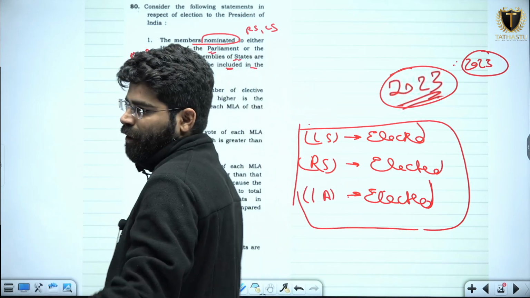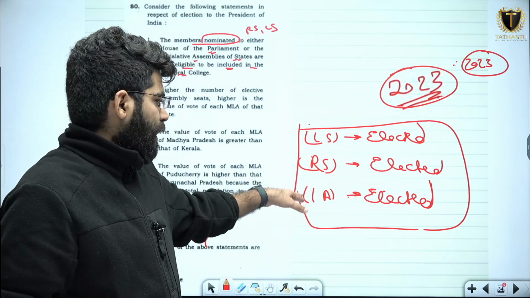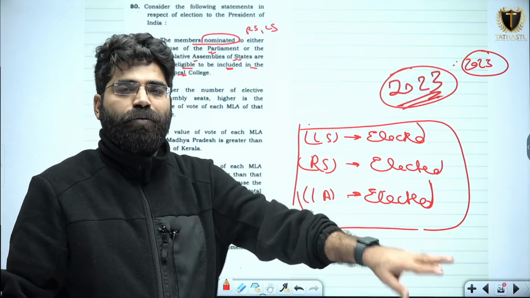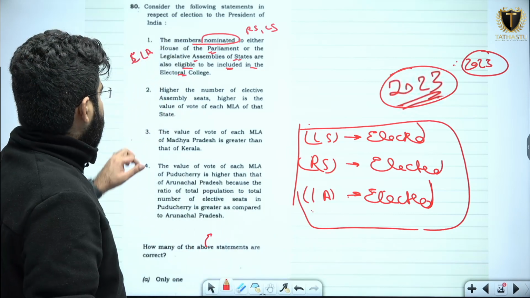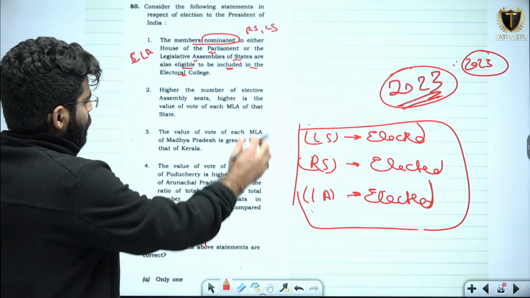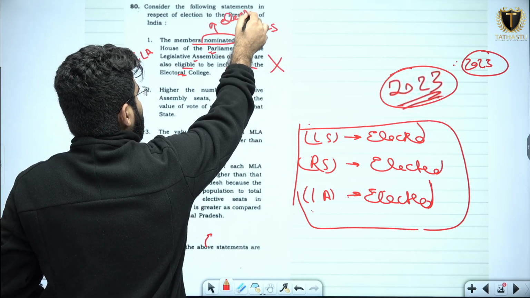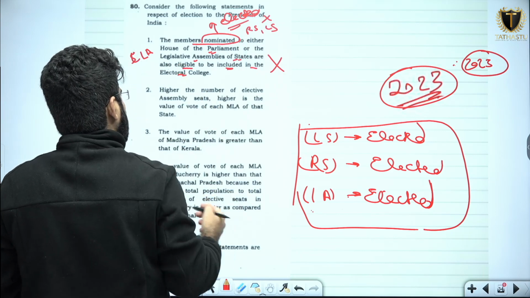Never get confused. It is only the elected members of both houses of the parliament as well as the legislative assembly of the state. So this statement, the members nominated to either house of the parliament, is a wrong statement. What should come here? Elected should come here. Elected, not nominated. So this is a wrong statement.